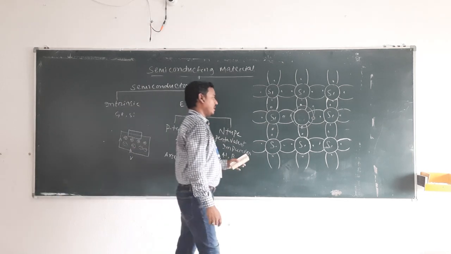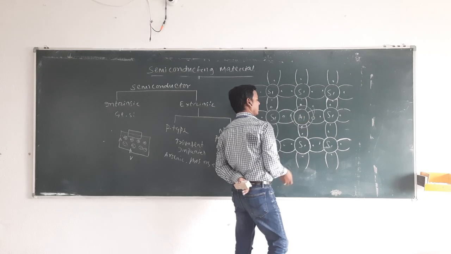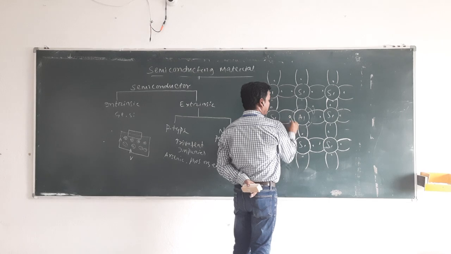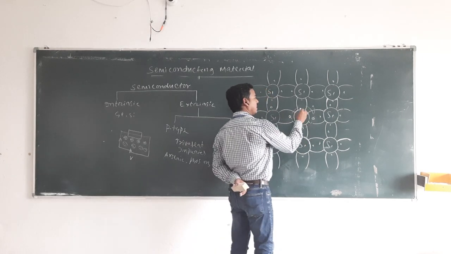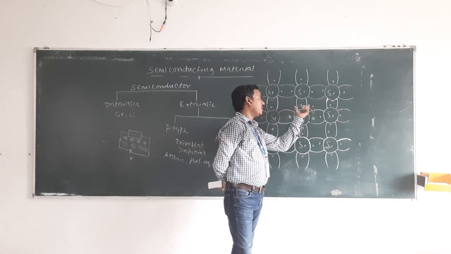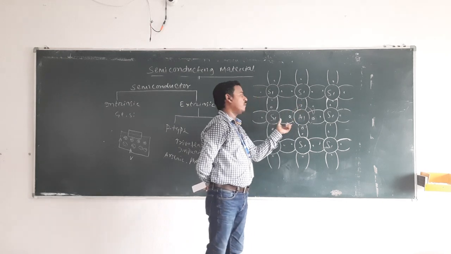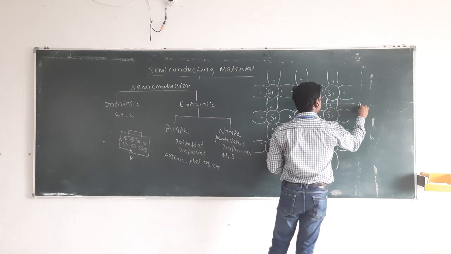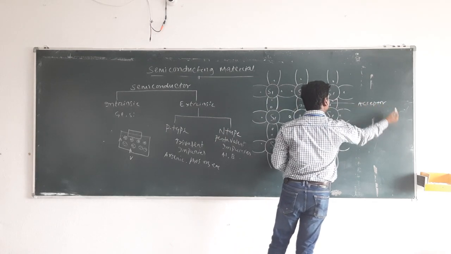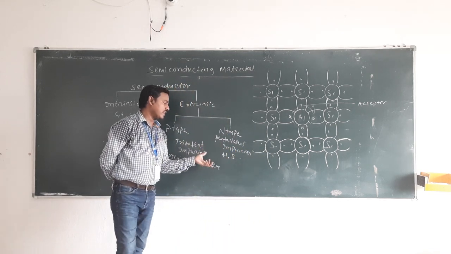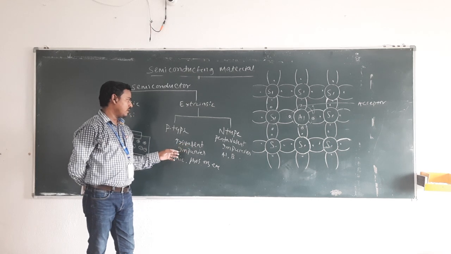When aluminum is added to the pure semiconductor, you can find 3 valence electrons in the orbit and there is no electron in one place. So this space is required for one more electron to move from the valence band to the conduction band. So this is called the acceptor. That means trivalent impurities are added to a pure semiconductor.